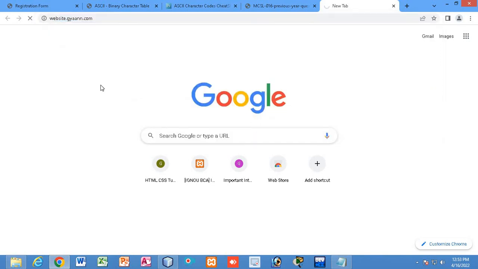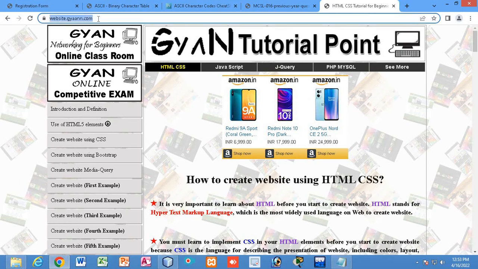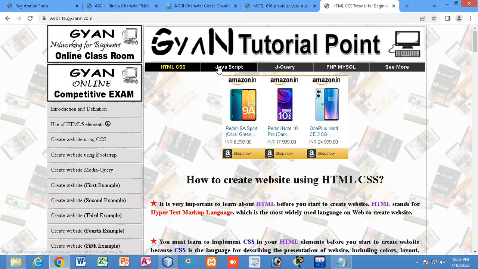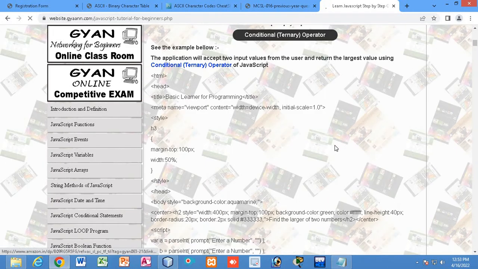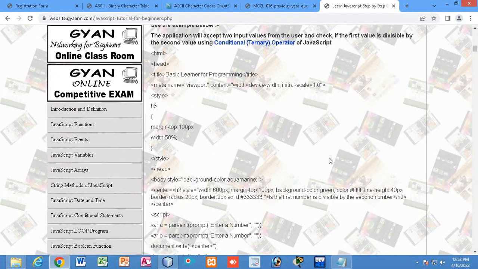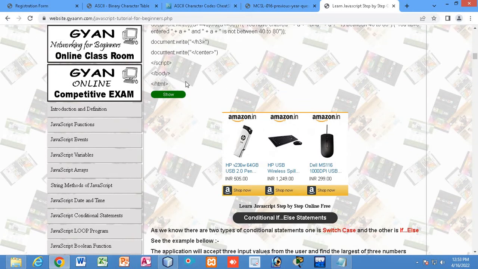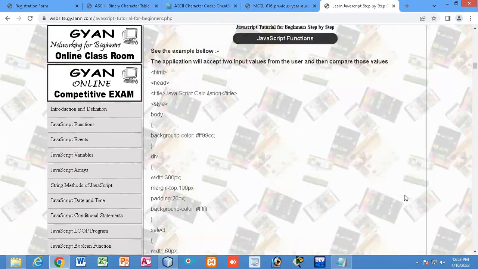You can visit this website. I will also give a link of the site in my description so that you can access it. There, in JavaScript, you can get all the functions and different kinds of programs. You can just copy the code, paste it in your text editor, and run and check it out. So it will be helpful for you.